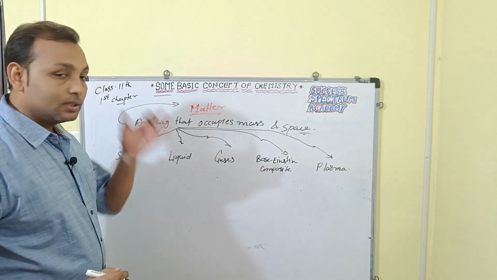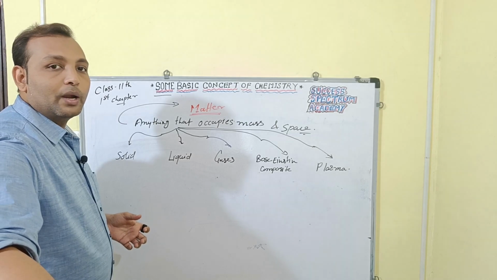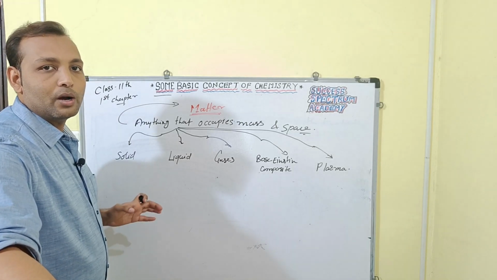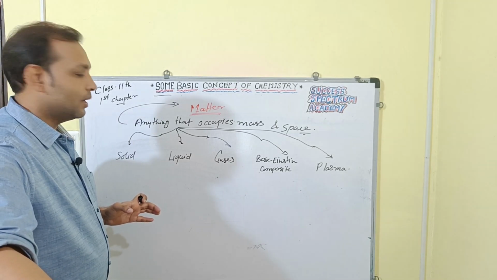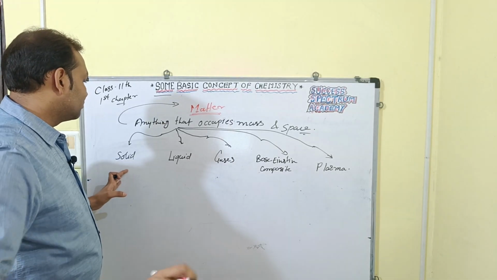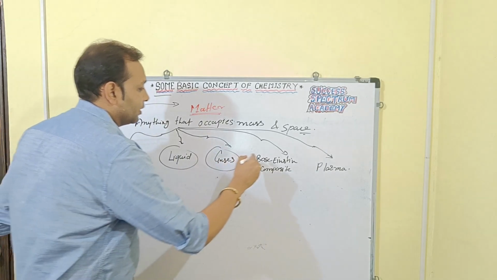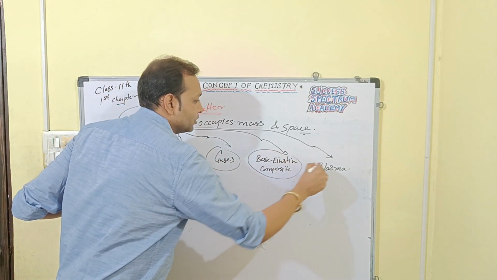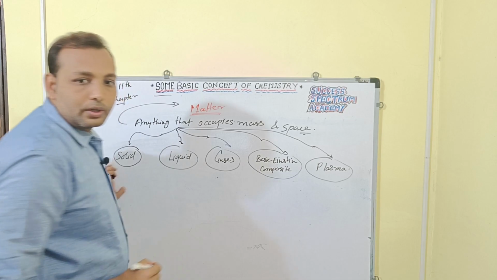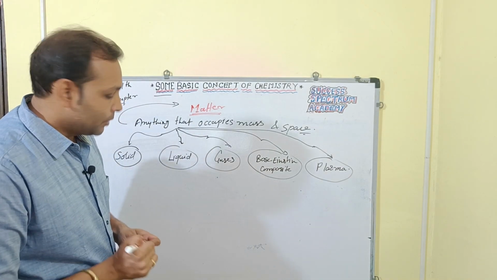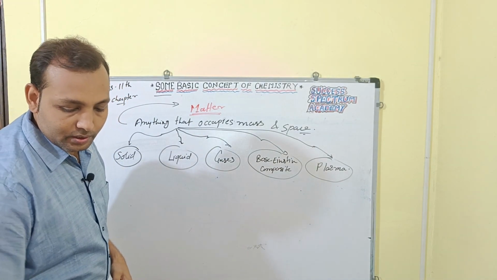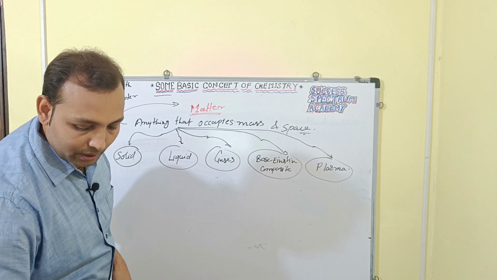So matter, which occupies mass and space, has states: solid, liquid, gases, and also Bose-Einstein condensate and plasma. Now we will see the characteristics of these states. So what are the characteristics we have?